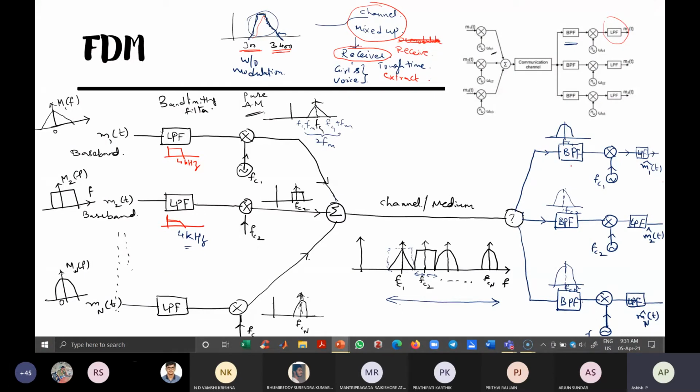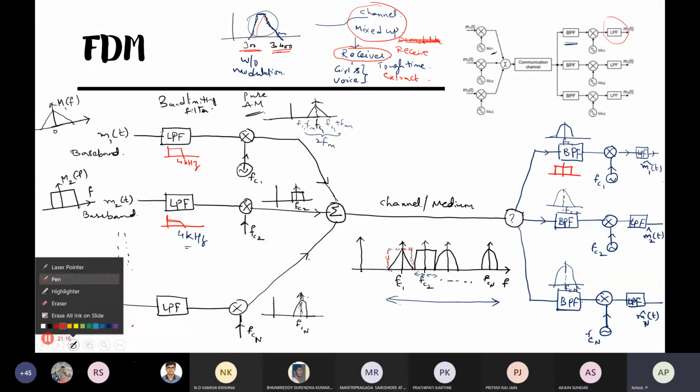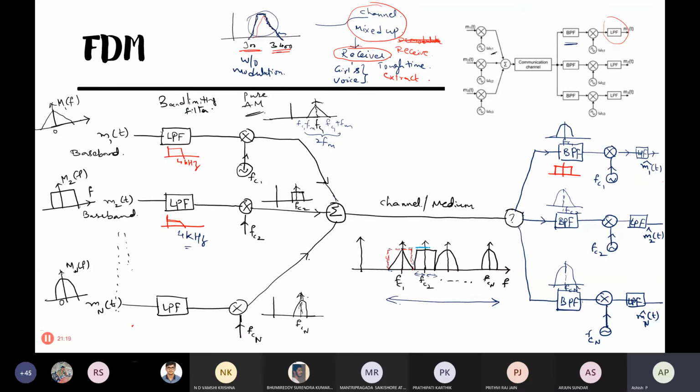So the twist is that this band pass filter is not an ideal band pass filter. Here I have written that it will filter out this much. If it has to filter out only this much, or for the second case, that girl's voice, it has to filter out exactly that much. So here we are thinking that there is an ideal band pass filter, but like many other ideal things, ideal filters are also not available.